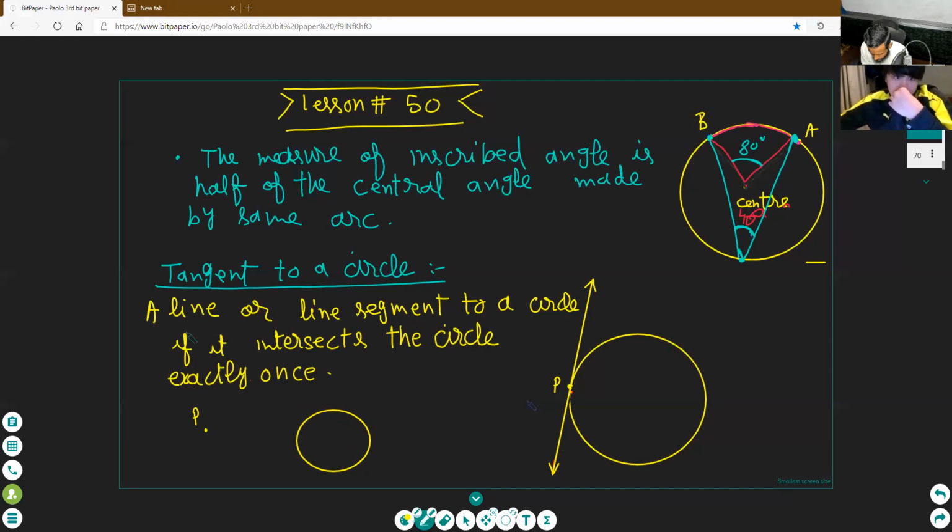Can you draw? Paulo, select the line tool that passes through this point and one point of the circle. No, I am saying draw the tangent that passes through this point and cuts the circle at one point.